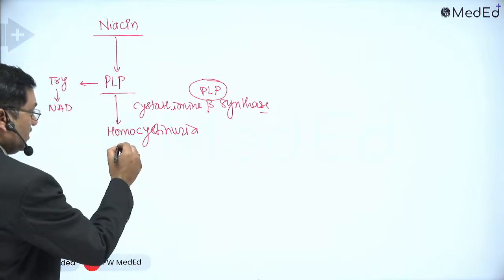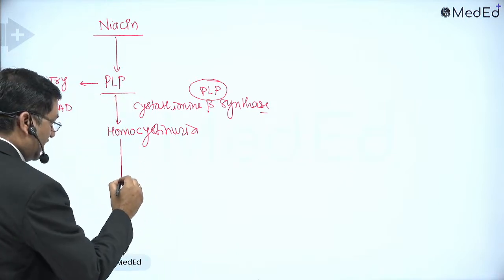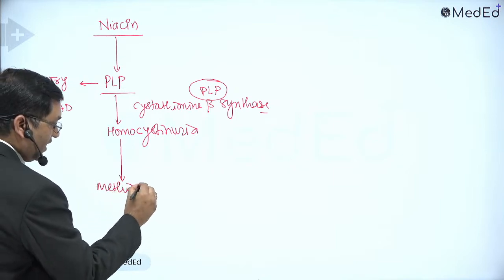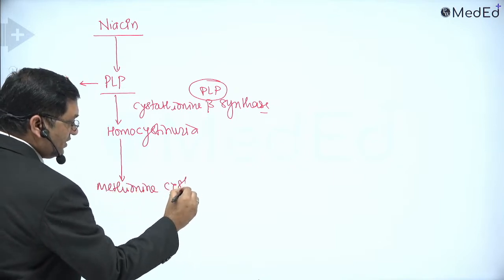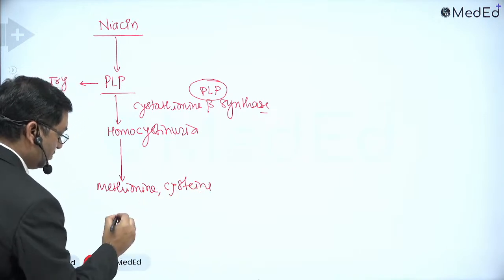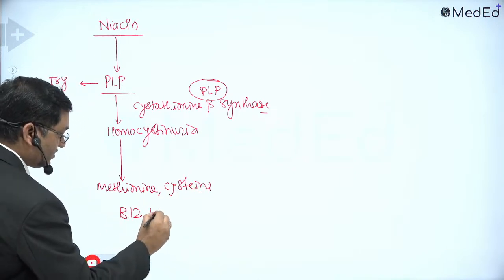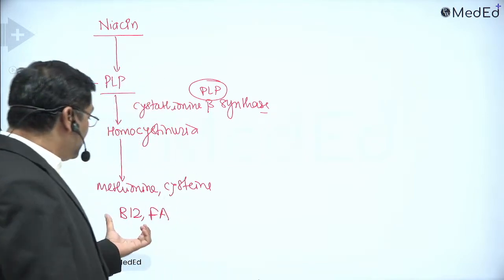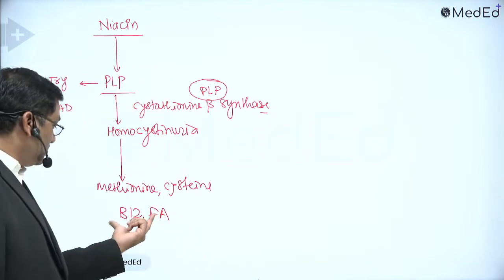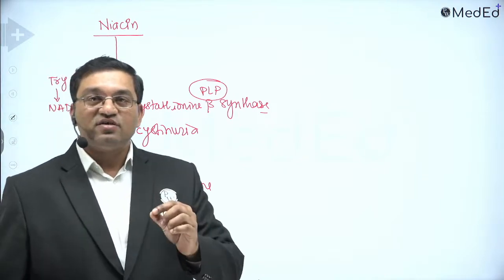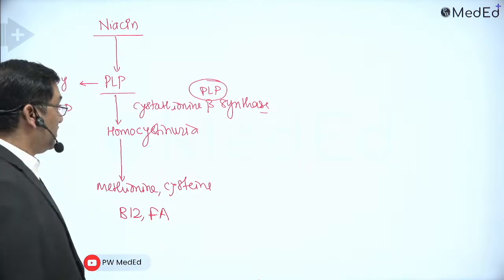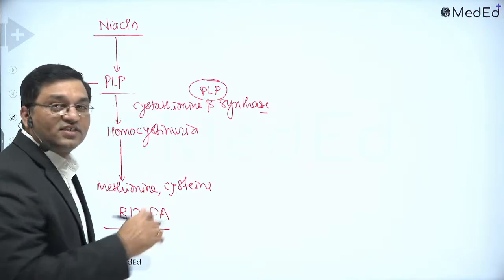And in homocystinuria, in methionine and cysteine metabolism, there is a connection of B12 and folic acid. So we'll discuss B12 and folic acid. In the methionine synthase reaction, these two are connected, which is known as the methyl folate trap. Okay, methyl folate trap. Now there is megaloblastic anemia.